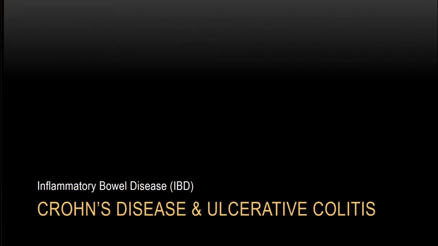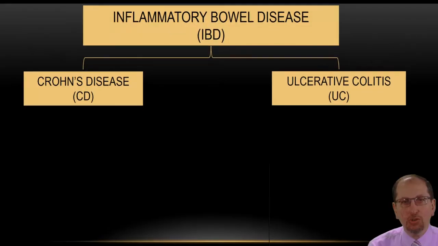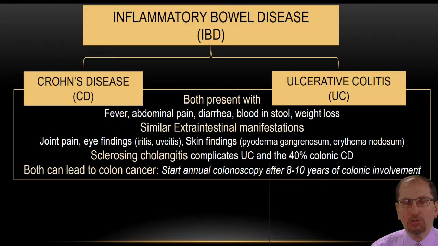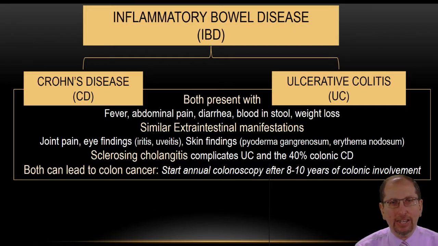And we have two distinct diseases that constitute this inflammatory bowel disease: Crohn's disease and ulcerative colitis. So inflammatory bowel disease could be because of Crohn's disease or ulcerative colitis, both of which we do not know the exact cause of, but we believe to be some autoimmune. There is a strong autoimmune contribution to the pathophysiology of Crohn's disease and ulcerative colitis. They result in severe inflammation in the gut.